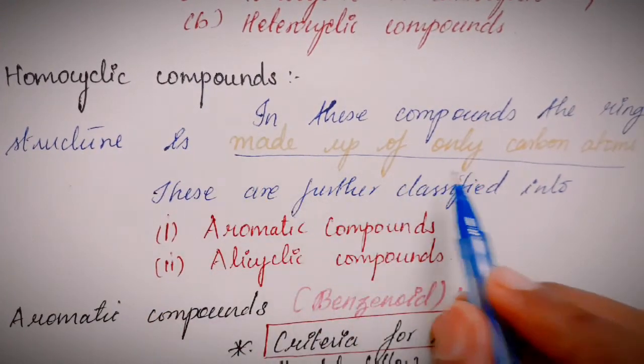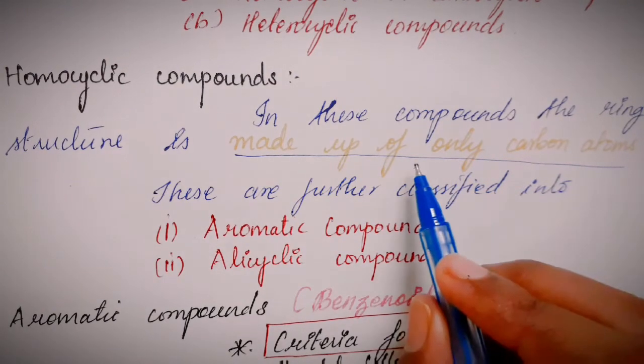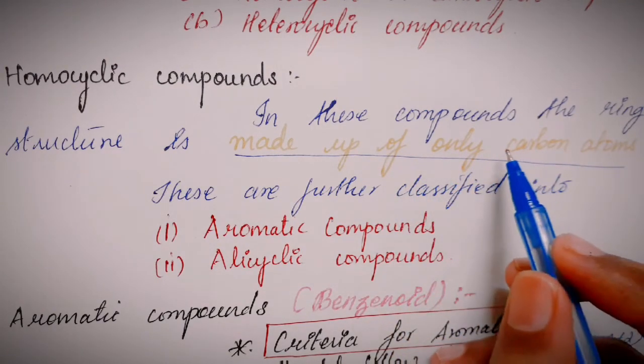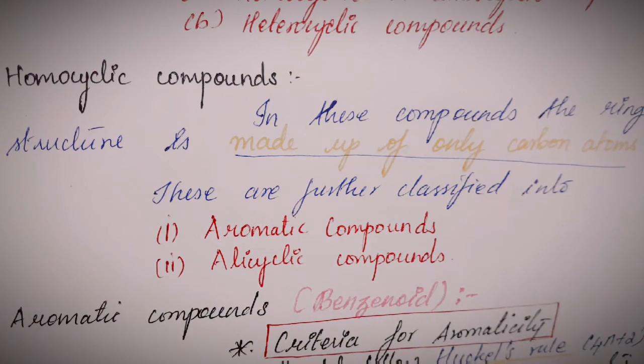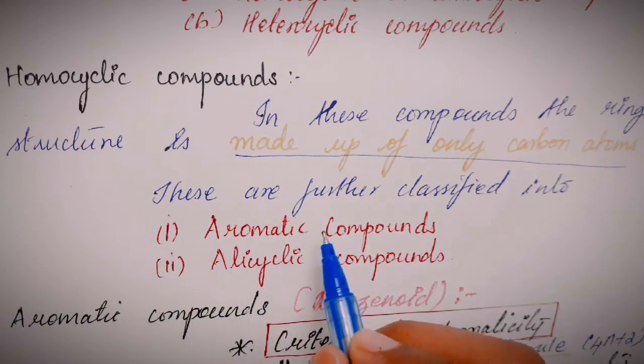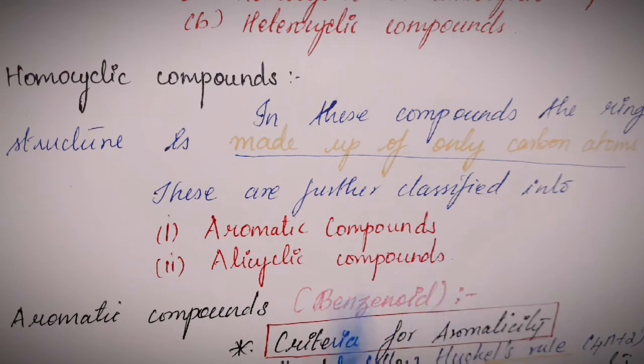Homocyclic compounds are made up of only carbon atoms, and this is also one of the reasons why they are called carbocyclic compounds. That is, cyclic compounds which are made up of only carbon atoms. These are also divided into 2 types, aromatic compounds and alicyclic compounds.